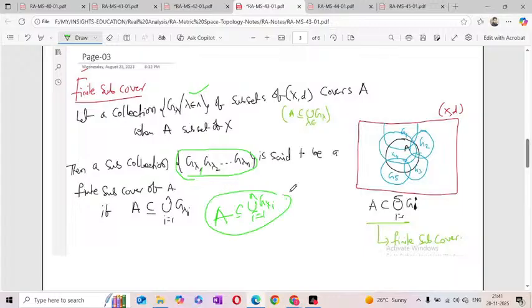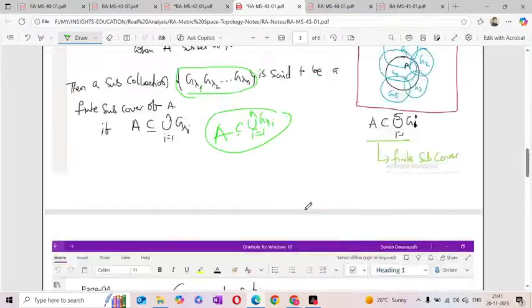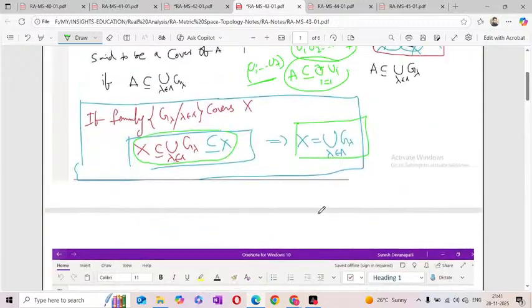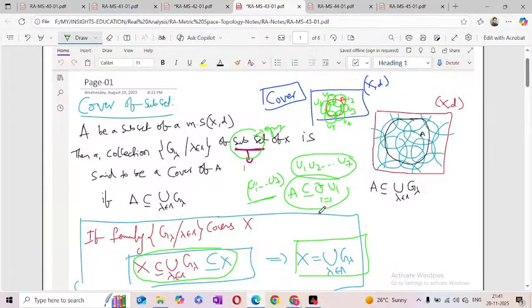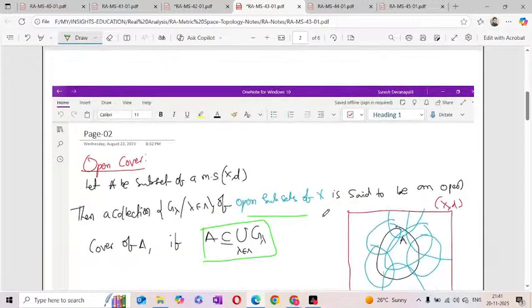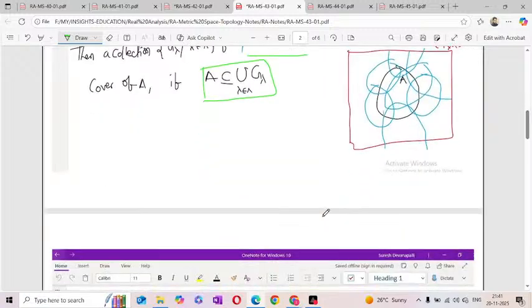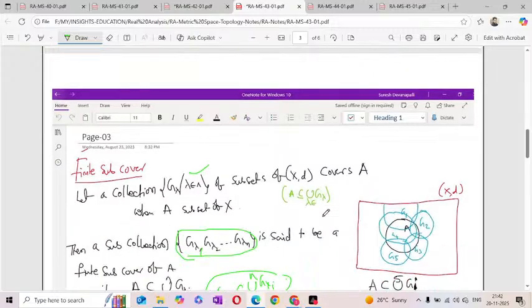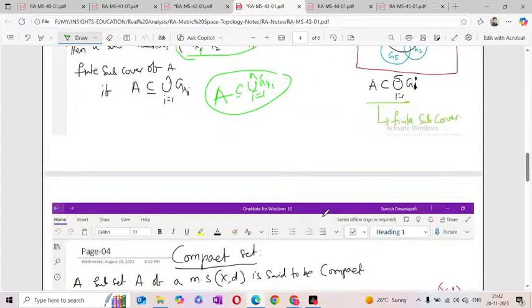But sometimes finite subcover, so finite open subcover. First of all, what is the cover? A cover means A is a subset of the union of the family. The next one, open cover, is when the family is a set of open sets. Next one, finite subcover: not all the sets, only a finite number of sets cover the whole set. We call it the finite subcover. Sometimes open finite subcover.